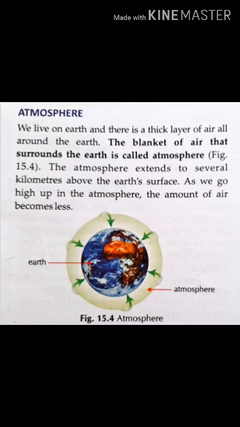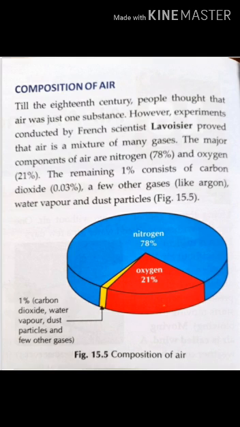Okay, the atmosphere extends to several kilometers above the Earth's surface. As we go high up in the atmosphere, the amount of air becomes less. Okay, as we go high up in the atmosphere, that means as we go to higher altitude, the air pressure will be less. Okay, next is composition of air.